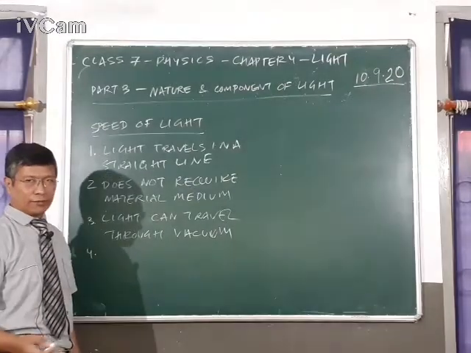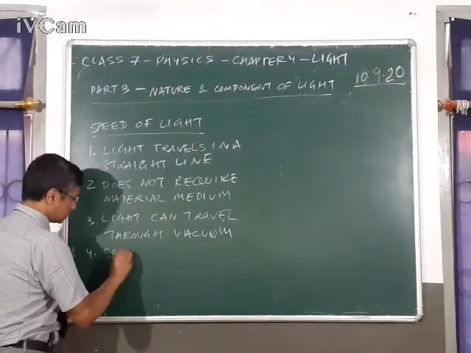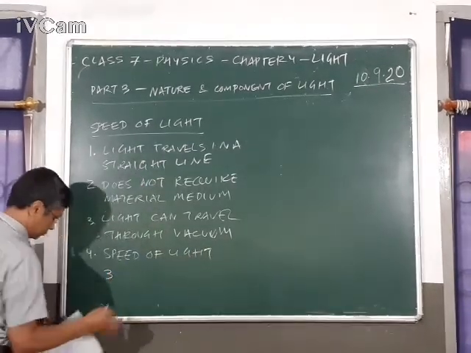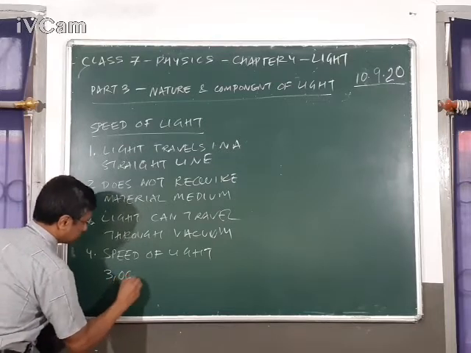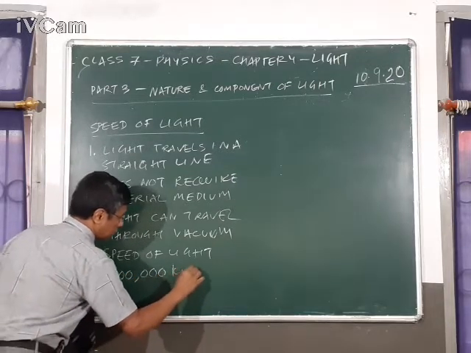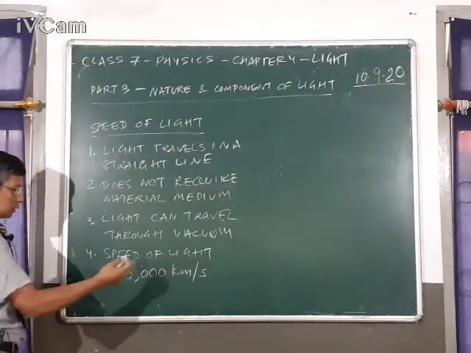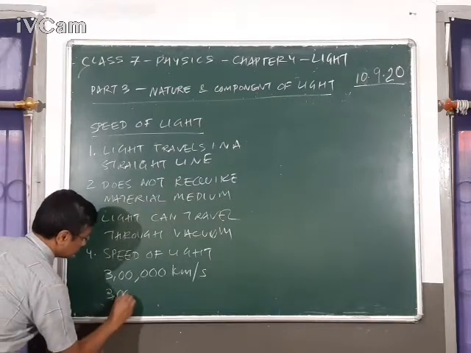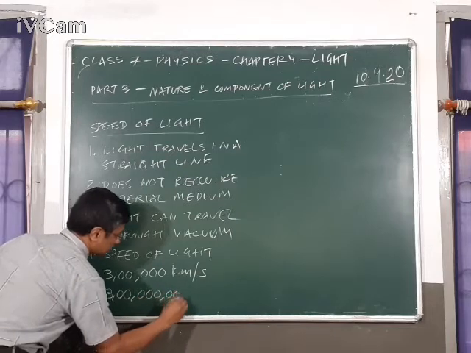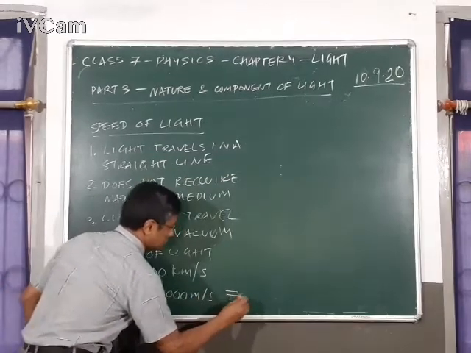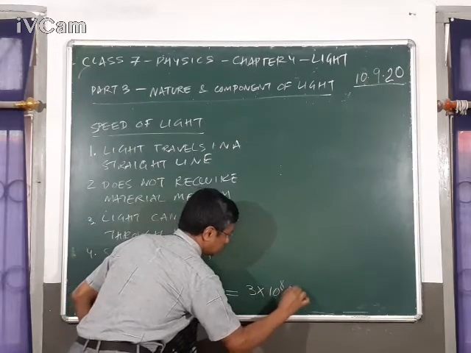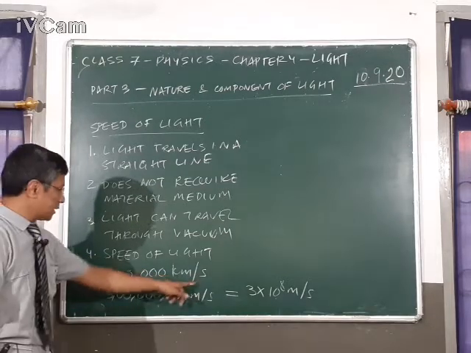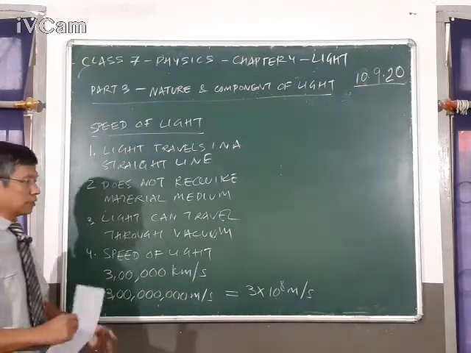The speed of light is very fast. The speed of light is 300,000 kilometers per second. Now this can also be written as 300 million meters per second, and in short this can be written as 3 into 10 to the power 8 meters per second. So you can see that light can travel very fast. In 1 second it can travel 300,000 kilometers, which is really fast.